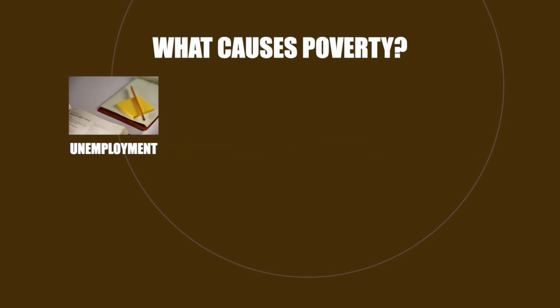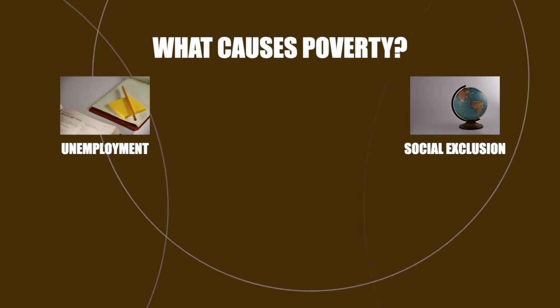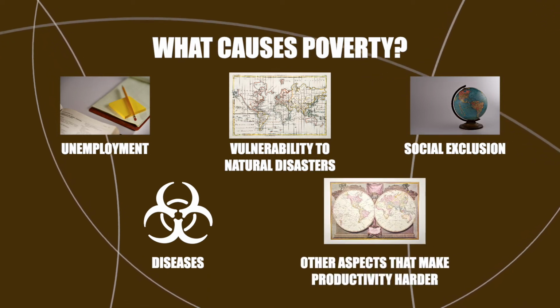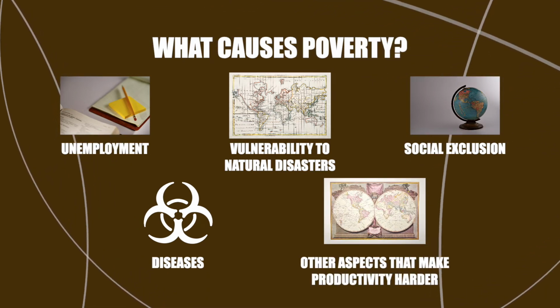Main causes of poverty include unemployment, social exclusion, vulnerability to natural disasters, diseases, and other aspects of life that make productivity difficult. As human beings, though, our well-beings are all linked. It's incredibly difficult to escape poverty without help, and that causes inequality to grow. It causes social and political tensions, and in some cases, it drives instability and conflict.